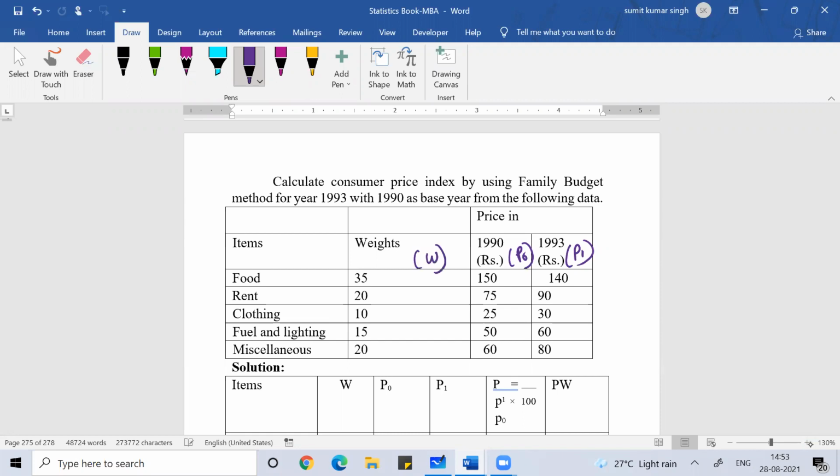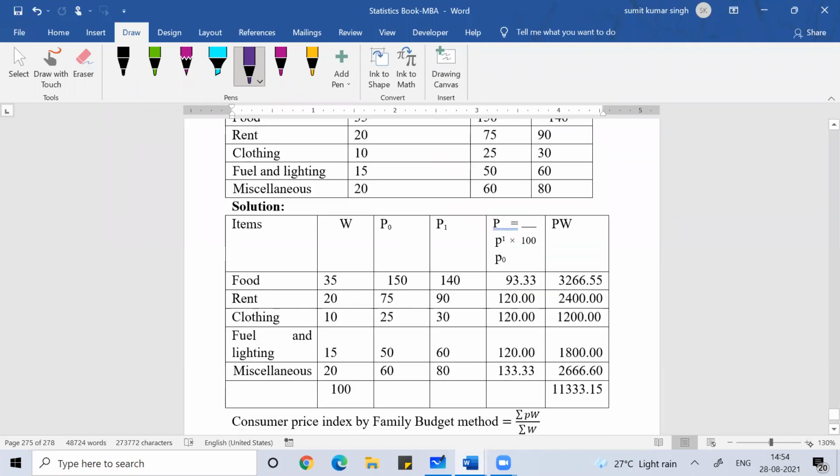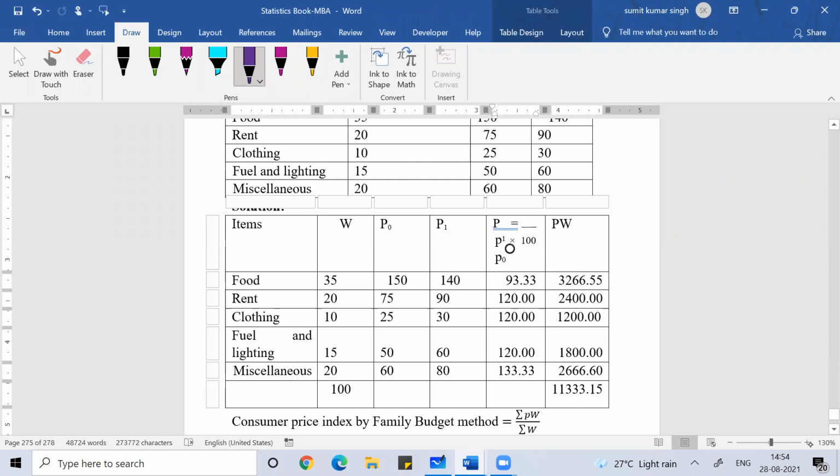So first you will find P. P will be P1 by P naught into 100.